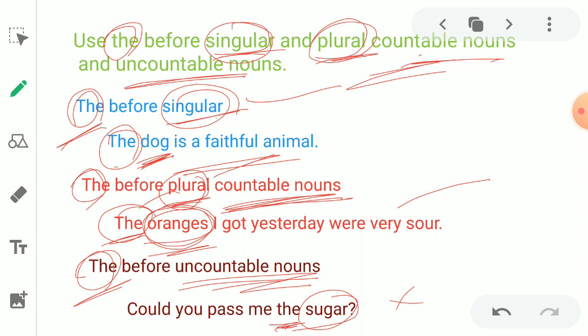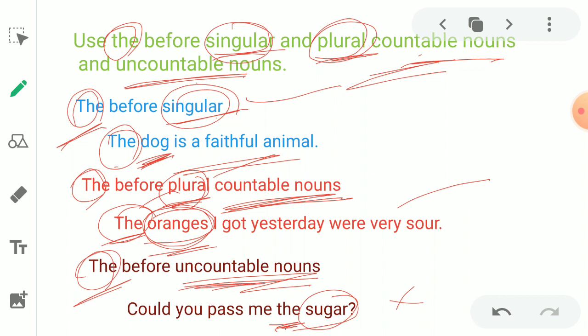In the earlier example, we studied "sugar is bad for teeth." We didn't use "the." But here "the" is used before uncountable nouns. Why? What is the reason behind?